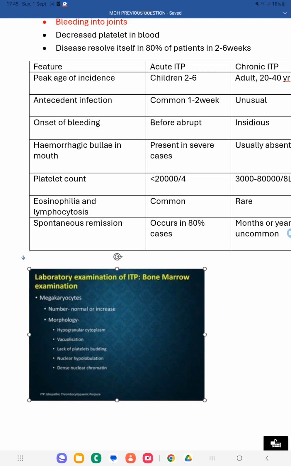Because of this autoimmune action, platelets are excessively removed from the blood, and because of that there will be deficiency of platelets. This will be sensed by the bone marrow, so it will produce megakaryocytes excessively, and in this way if you examine the bone marrow you can see increased megakaryocytes.